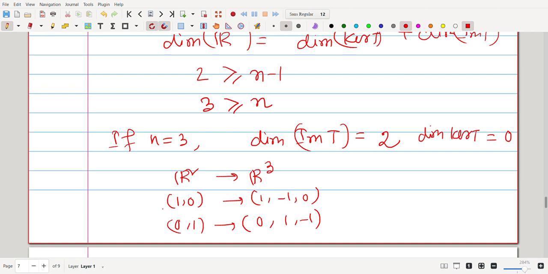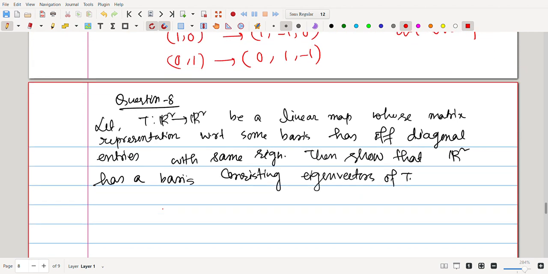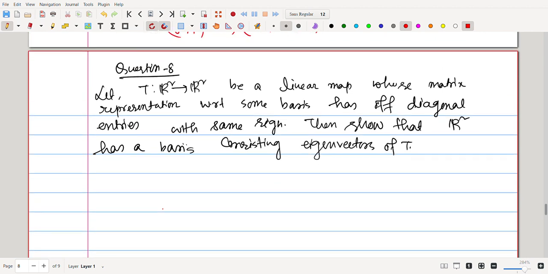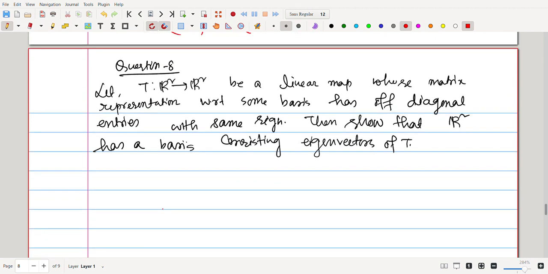See, this is an example. Okay, fine. Now the Question number 8. Let T from R2 to R2 be a linear map whose matrix representation with respect to some basis has off-diagonal entries with the same sign.